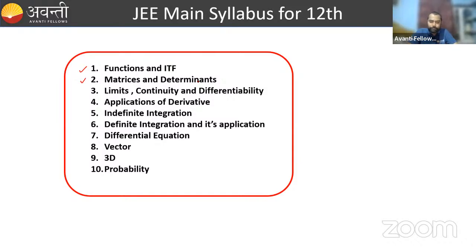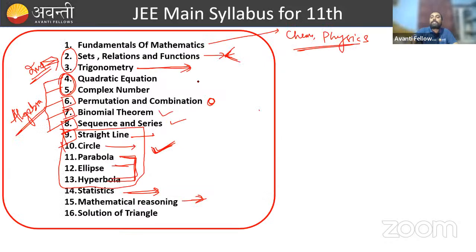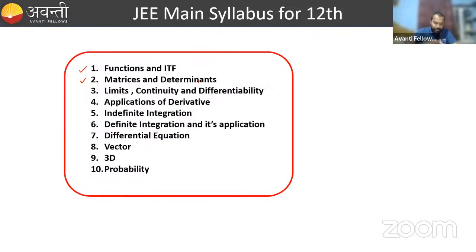Application of derivative. Then indefinite integration, definite integration and its application, differential equation, vector and 3D, vector algebra and 3D. In physics you will learn vectors and 3D, three-dimensional geometry. Next, probability. So these are the chapters coming under the JEE Main syllabus. Is that clear, everyone? Guys, is that clear to all?